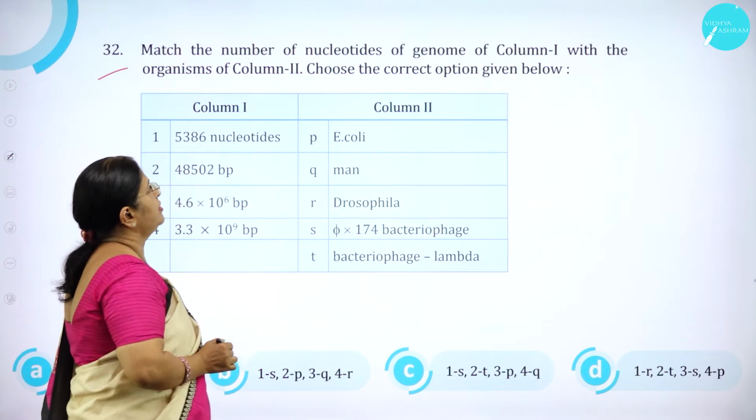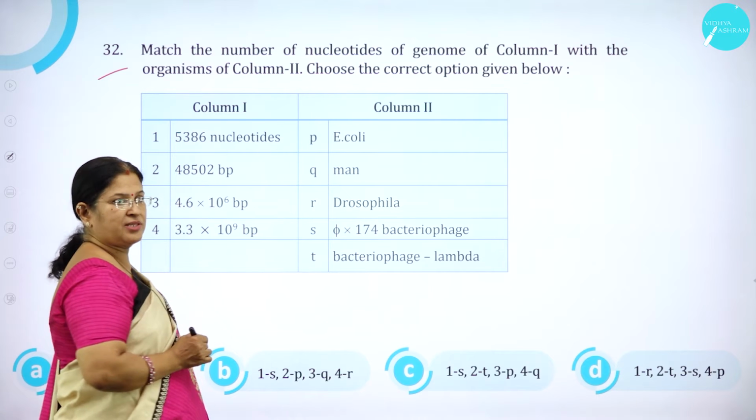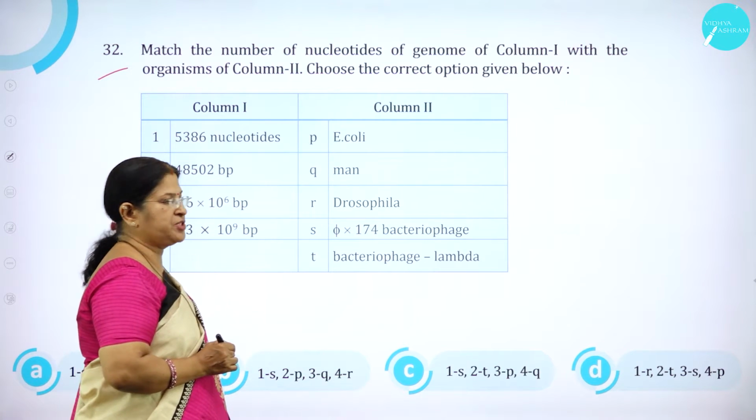Match the number of nucleotides of genome of column 1 with the organisms of column 2. Choose the correct option given below.